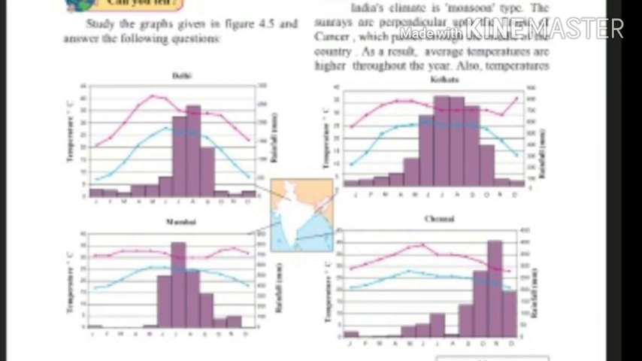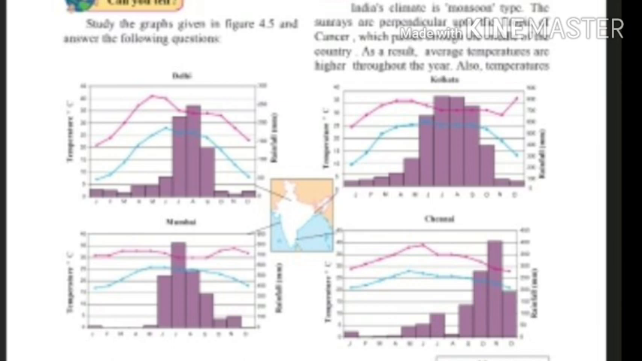Question number 5. In which city is the range maximum? What can you infer from this? Answer. The range is maximum in Delhi. It indicates that Delhi has extreme climate.